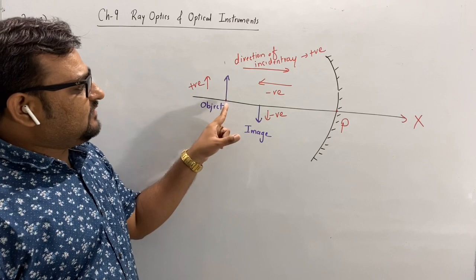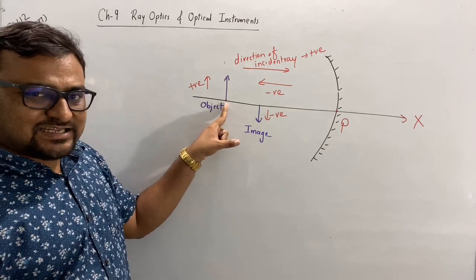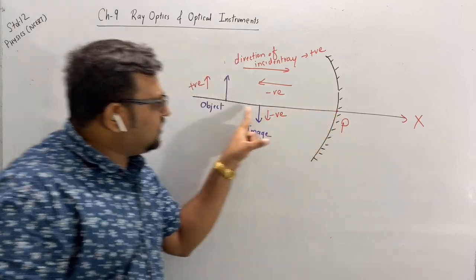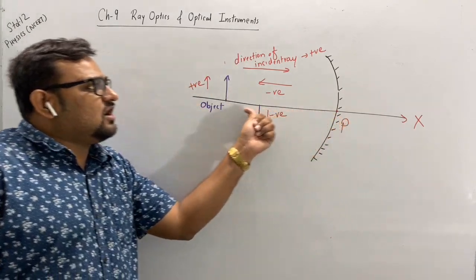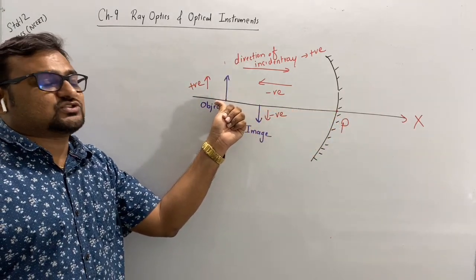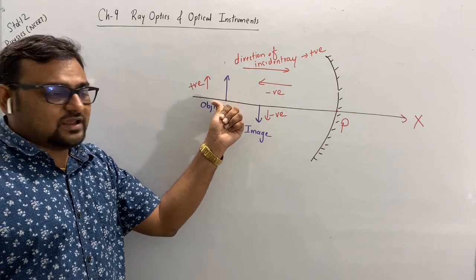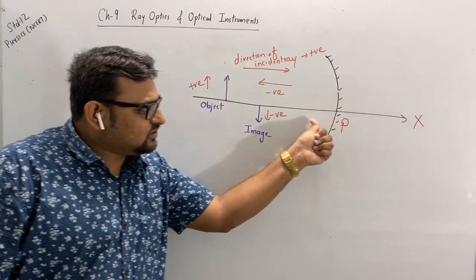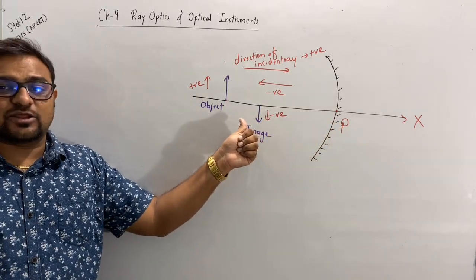That means if I want to calculate the object distance, I have to start from here. So from here to here, which is opposite to the direction of the incident ray, it will be negative. Here is the object, so I calculate from here, and in this way it will be negative.